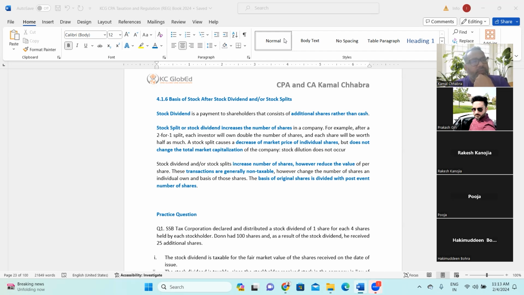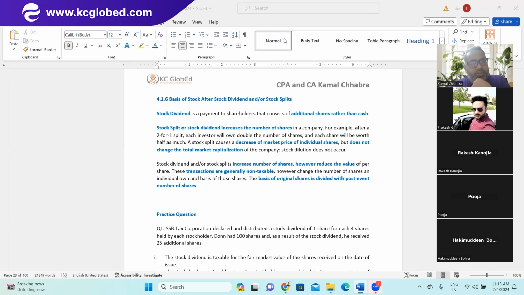So what will be the number of shares in Mr. A's account now? 100 shares of $10 each. And the investment value? $1,000. The investment value remains the same; only the number of shares changes. So stock dividend and stock split do not have any impact on the value side, but their impact is on the number of shares. Clear, everyone?